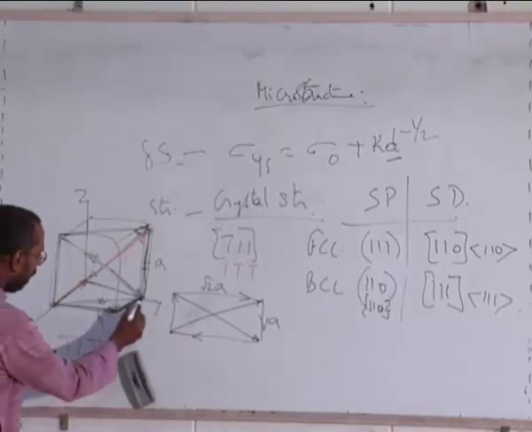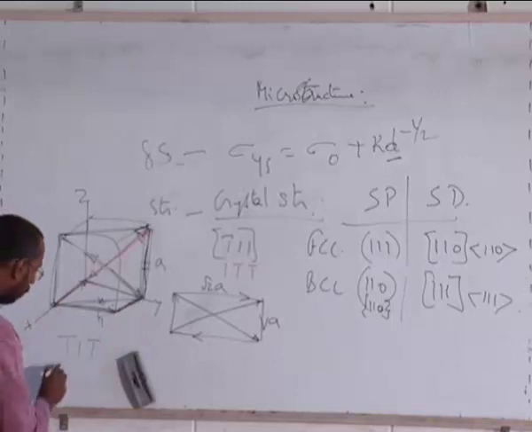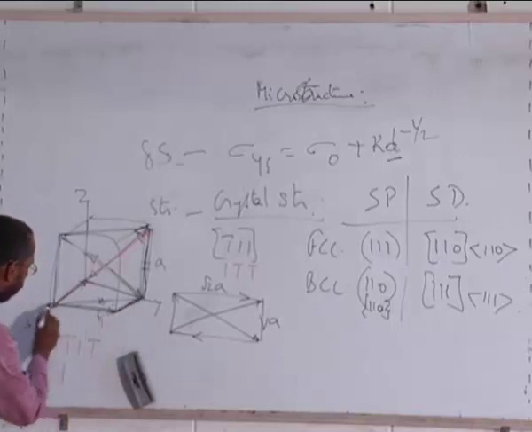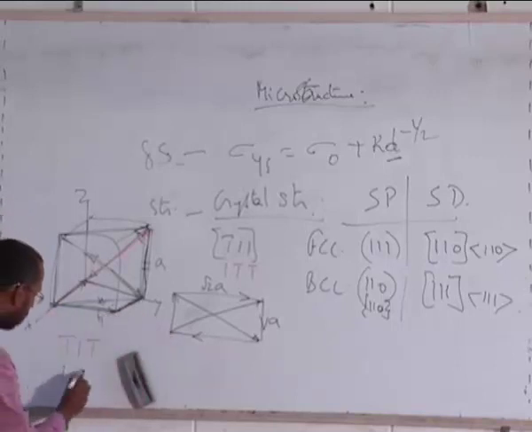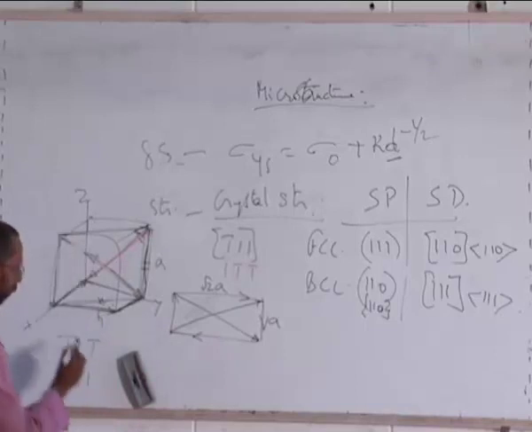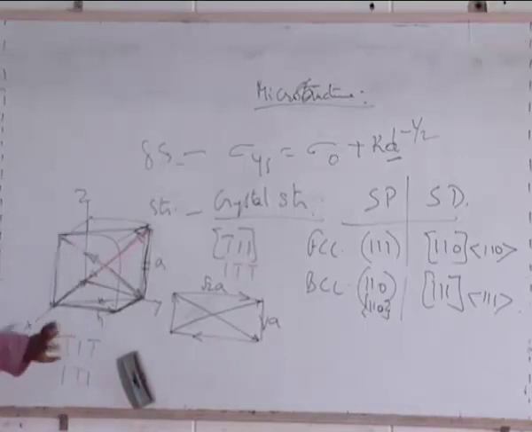Okay. That means in the x direction I am going positive. That is 1. Y direction I am going negative. 1 bar. And z direction positive. You see, it immediately becomes the inverse of that. Okay, so you can easily find out.